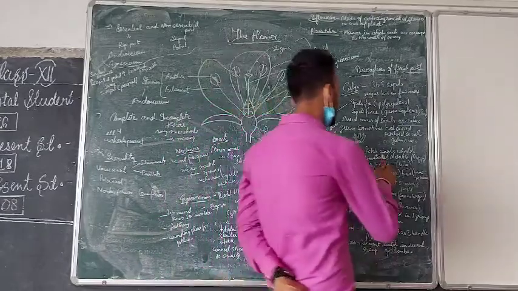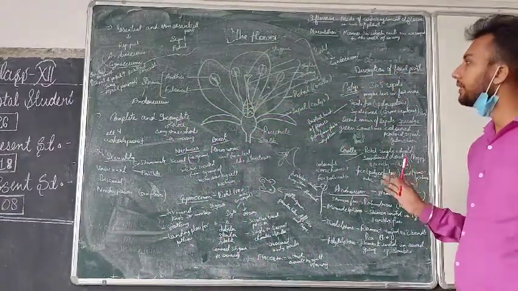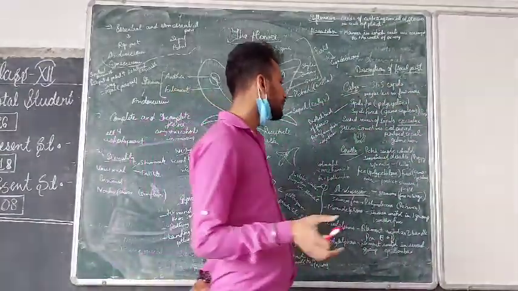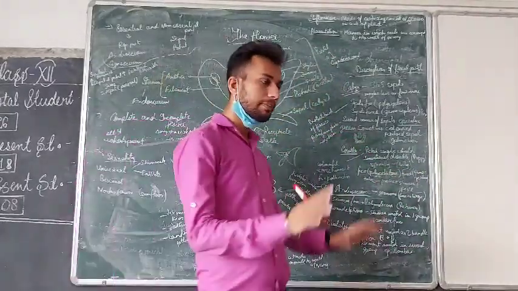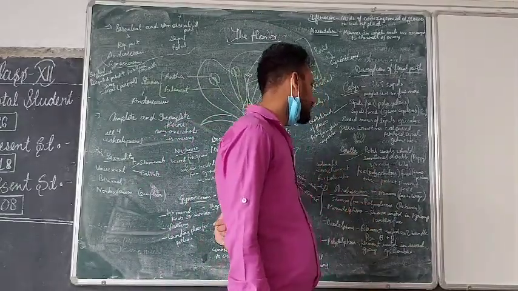Petals are generally single, meaning a single type of petal is present. Sometimes they are also present in the form of double petals. That is the condition of the poppy plant. They are just double, meaning two petals are present. It is called the poppy plant.